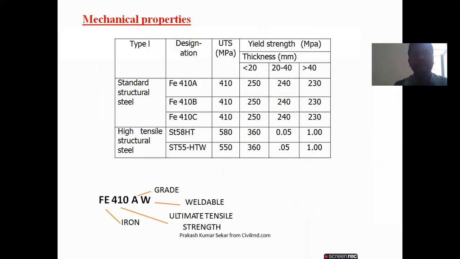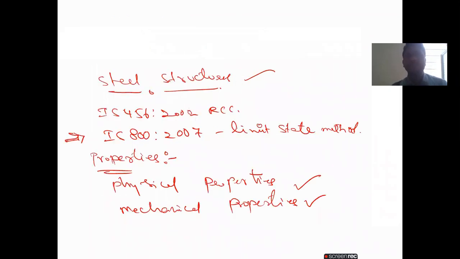The mechanical properties, if you observe in this diagram, show we have different grades: 410, 580, 550, like that. As per the Indian standard, these mechanical properties depend upon the ultimate stress.